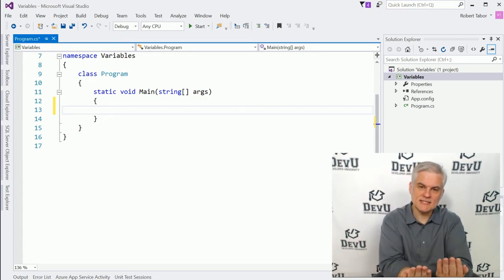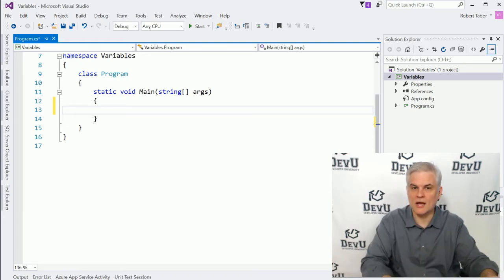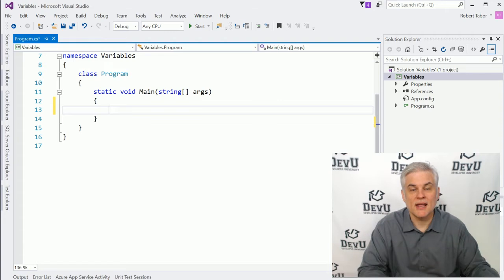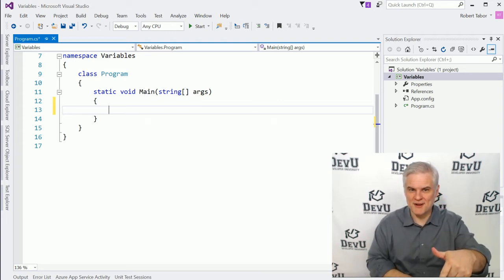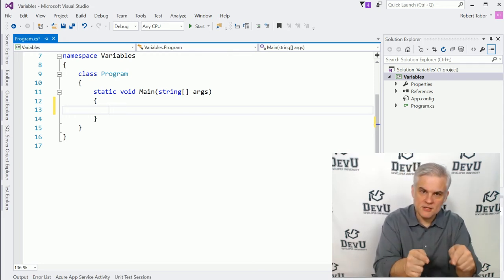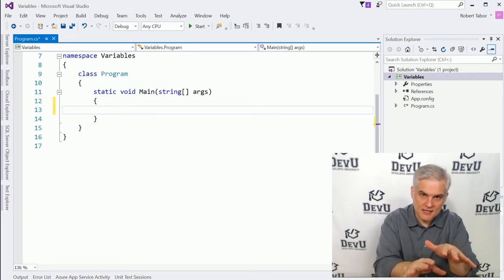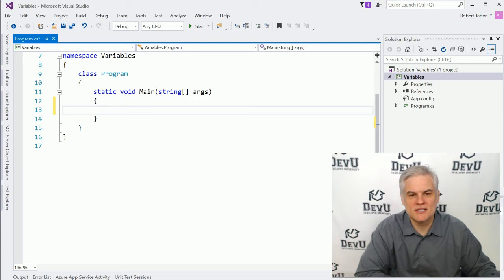Develop that skill to identify the differences between what I write on screen and what you're writing in your copy of Visual Studio. And if you see a little red squiggly line, you already know that there's going to be a problem there, right? So that gives you the clue necessary to go and focus either on that exact character or in that vicinity and use your detective skills to figure out what went wrong.